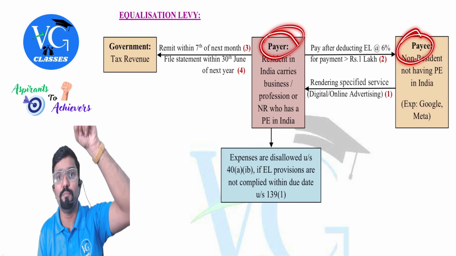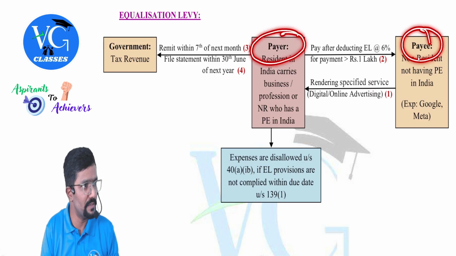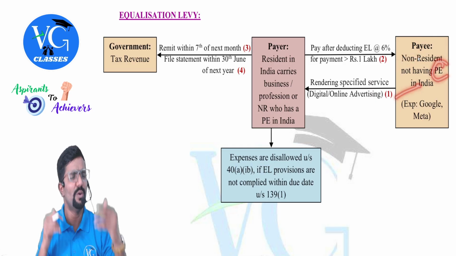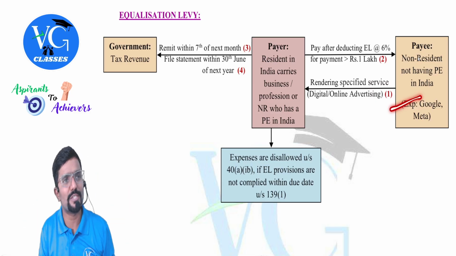Now, who is payer? Who is payee is also very important. This person has given the service. He has taken the service. So, this person is whom? A non-resident not having any permanent establishment in India. They don't have any office or branch in India. Okay, example, I can call them Google or Meta.